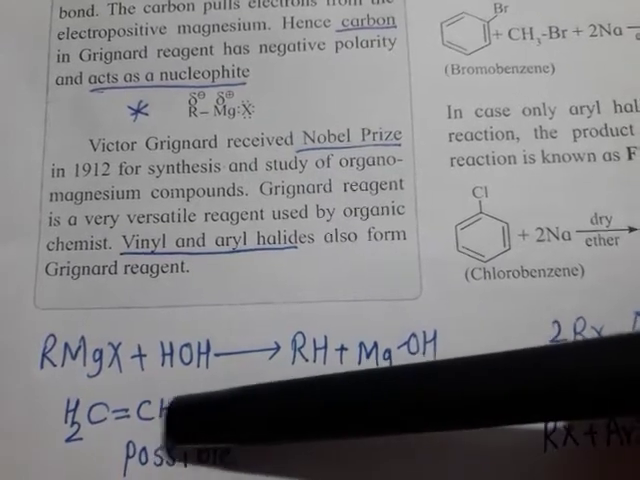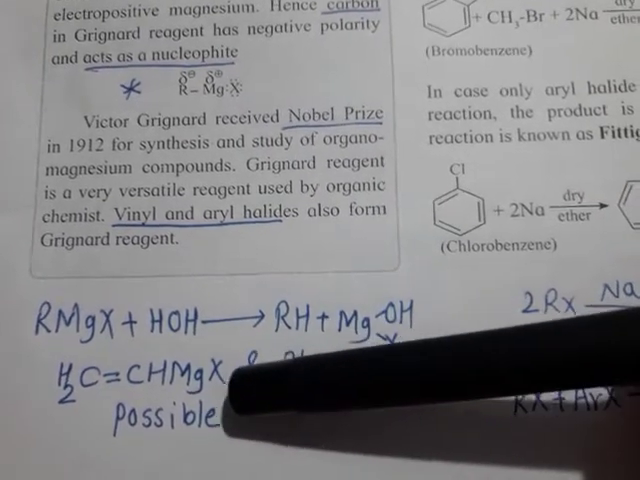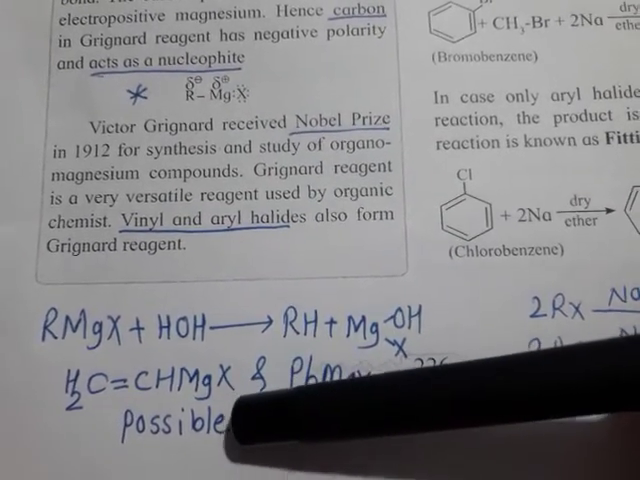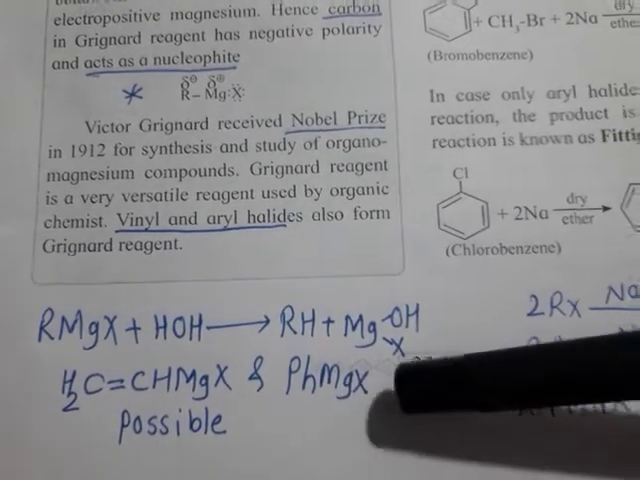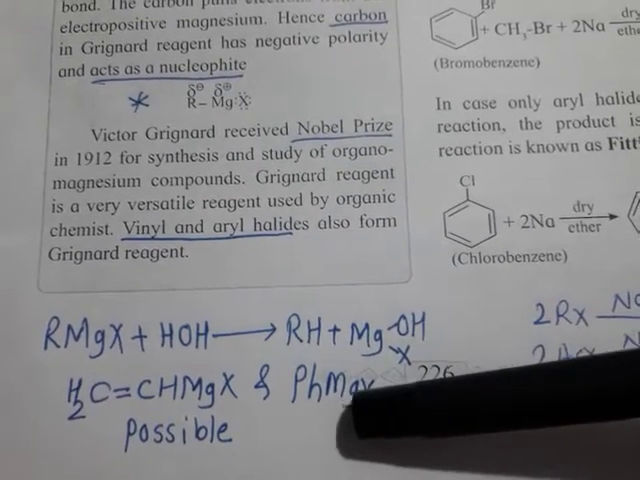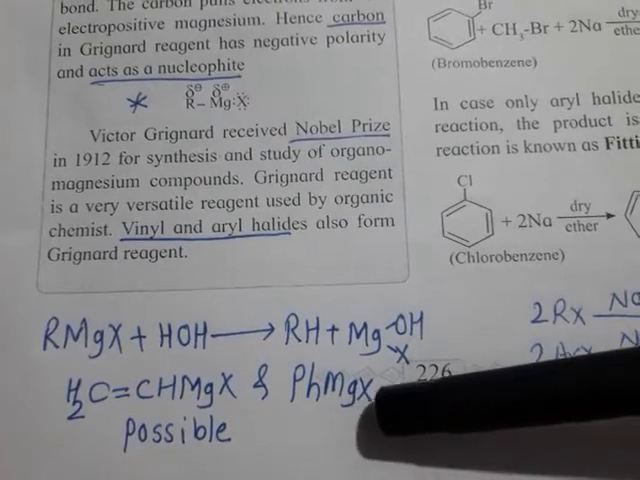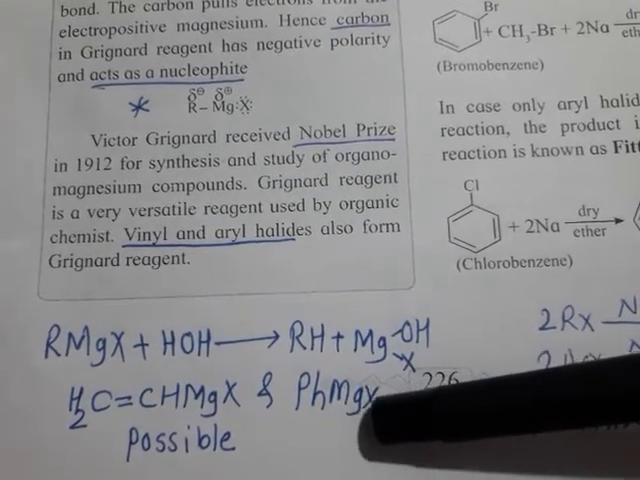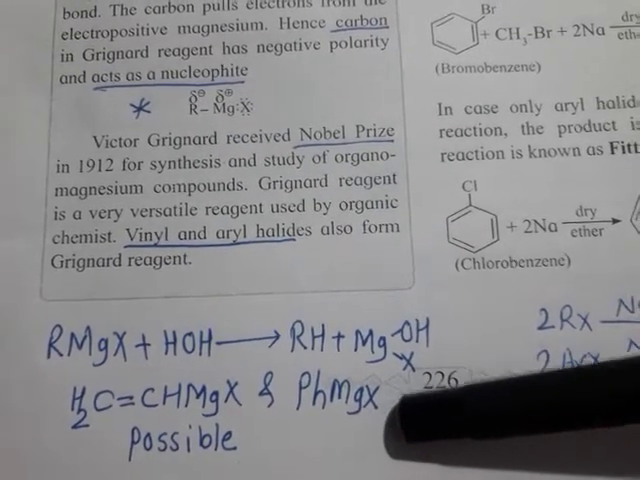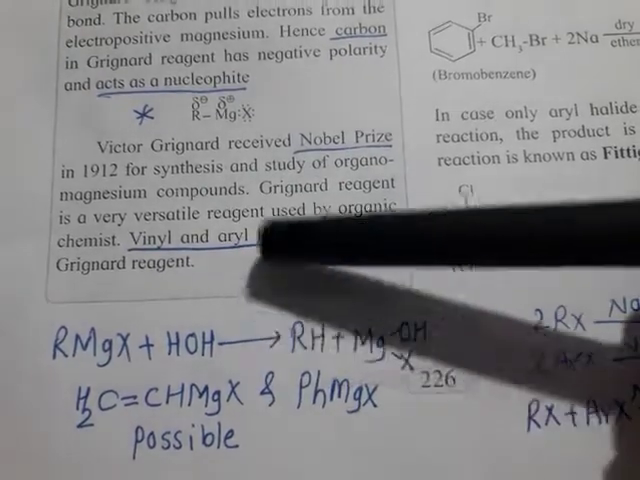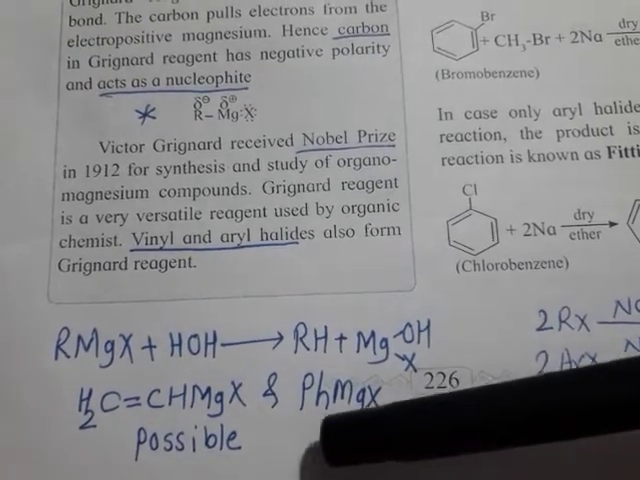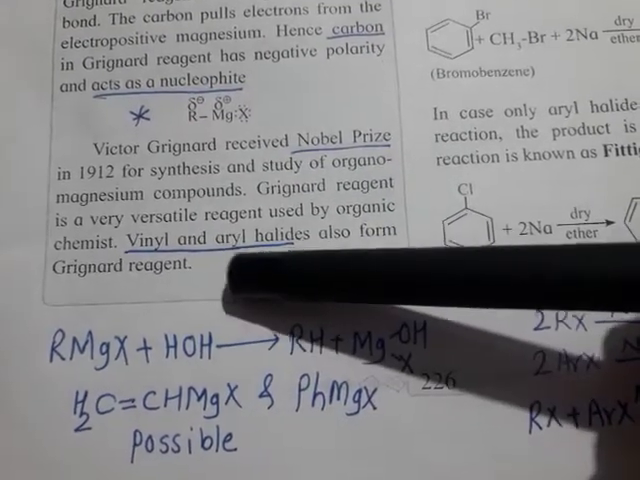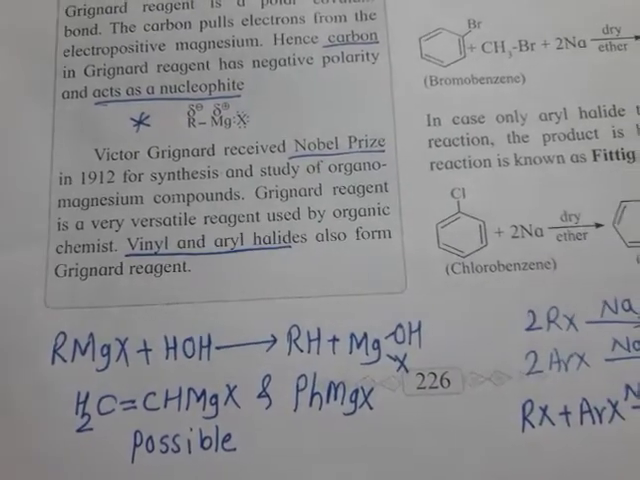Mg is added between carbon and halogen. So this is vinyl Grignard's reagent, and this is aryl halide, PhCl, or benzene ring attached to Cl. It reacts with Mg and it forms PhMgCl. These are examples of Grignard's reagent which are formed by vinyl halide and aryl halide.